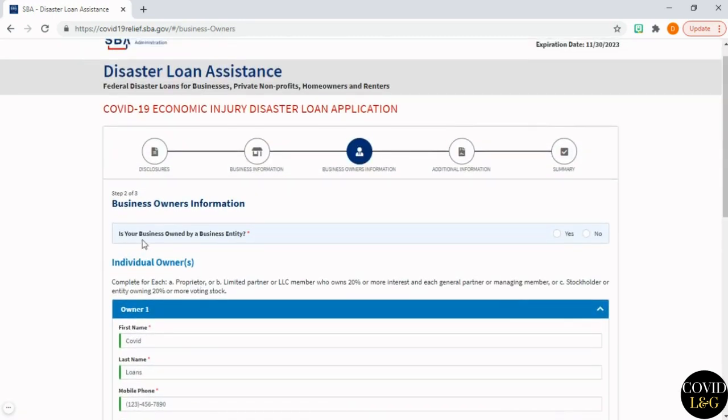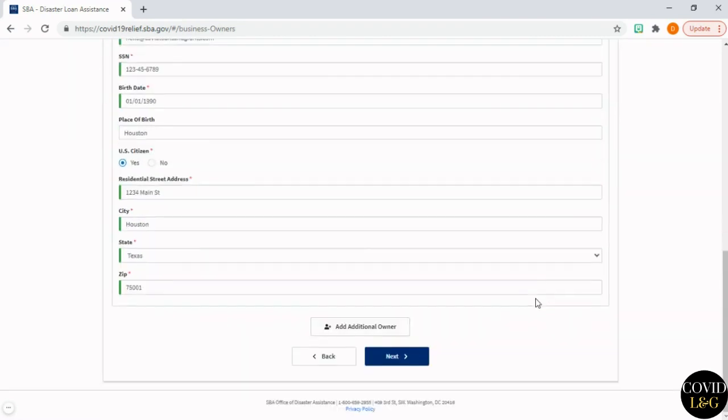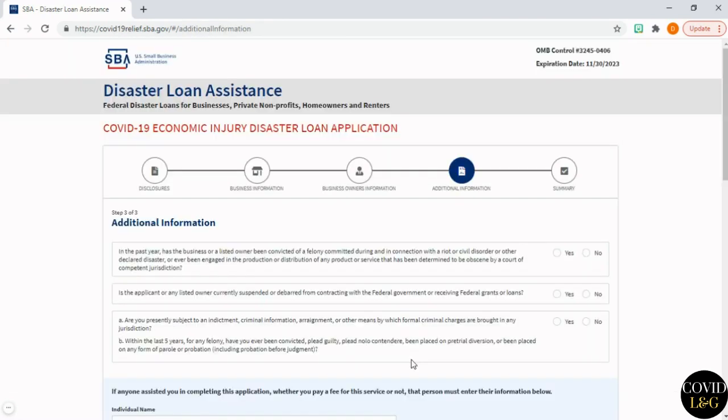the top. And is your business owned by a business entity? No. And let's proceed. Additional information. In the past year, has the business or a listed owner been convicted of a felony committed during and in connection with a riot or civil disorder or other declared disaster, or even been engaged in the production or distribution of any product or service that has been determined to be obscene by a court of competent jurisdiction? I'm going to say no.